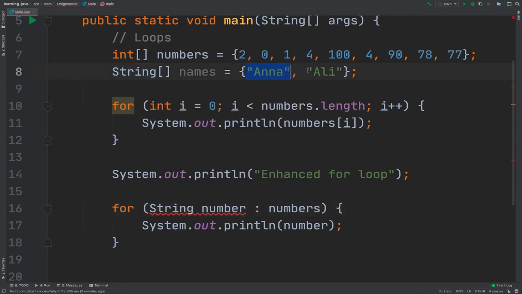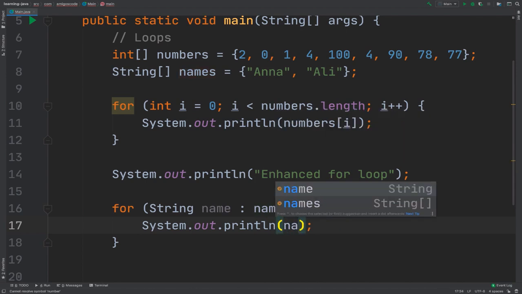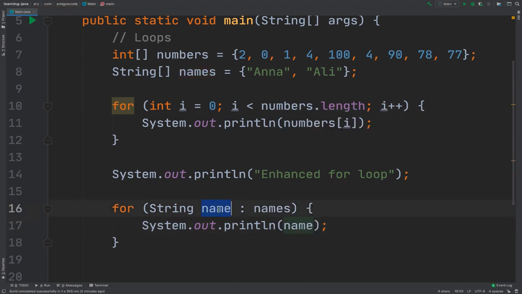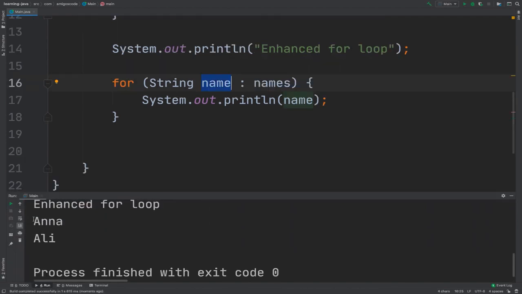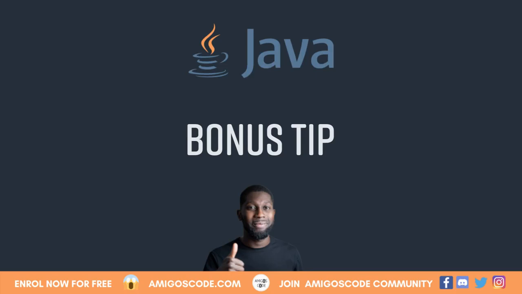So String and then String, and then here this will be name, or you can name it n, whatever you want. But as we learned how to name variables, they have to mean something. So name, and then here simply say names, which is the actual array, and then simply print name. So if I now run the program, you can see that we have Anna and Ali.